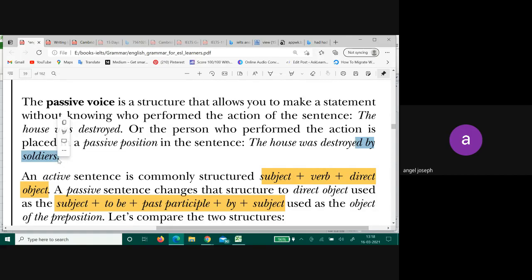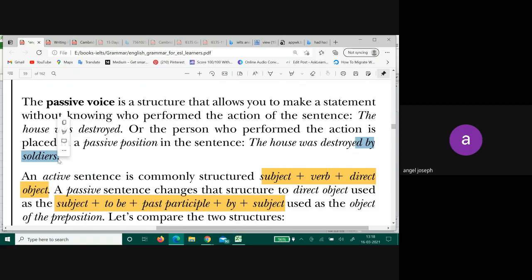Understood how we made a passive structure? By first emphasizing the kriya and then emphasizing who did it. The house was destroyed, first you say that, then you say by soldiers. First you say what the action is and then you say who did it. If you write in such a format, you will always end up writing in a passive structure. That's a trick. Always first write the action and then write who did it.